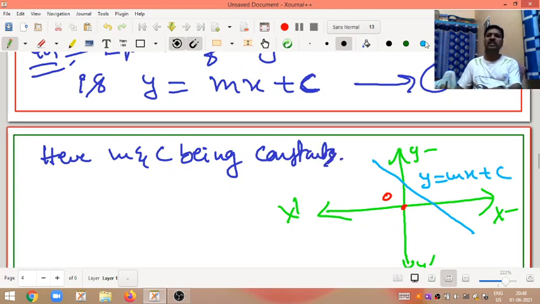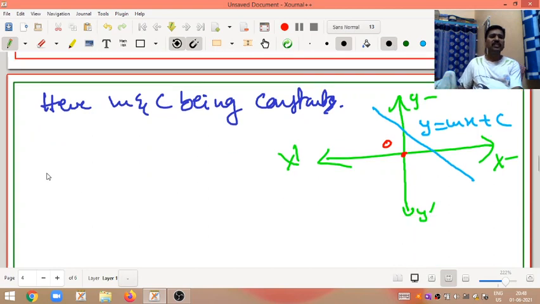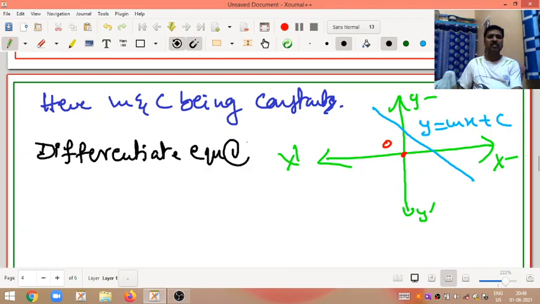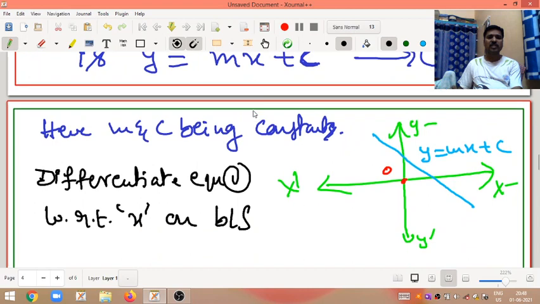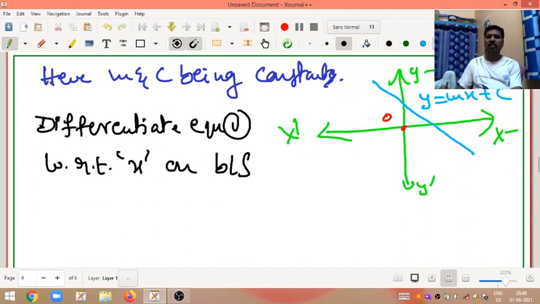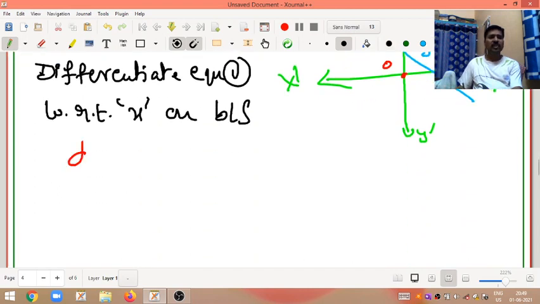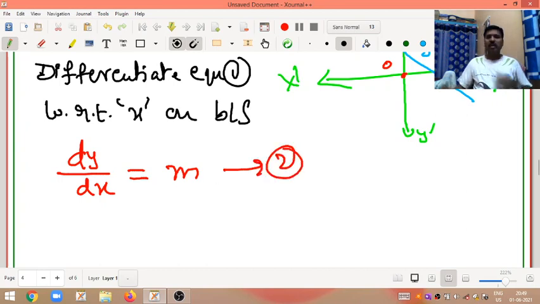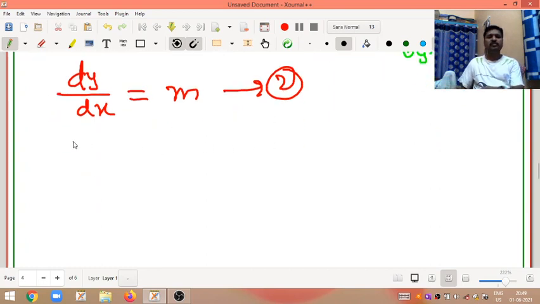Okay, my dear friends, how do you get the differential equation? By differentiating equation 1 with respect to x on both sides. Then y is equal to mx plus c. That means what do you get? dy by dx is equal to m. Mx plus c, m will come. Call it as equation 2. Again, we want to differentiate this equation.